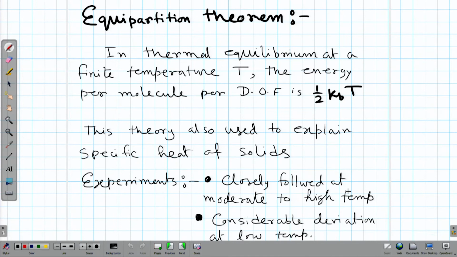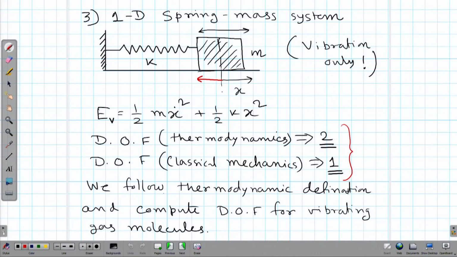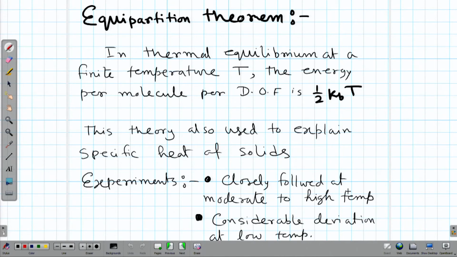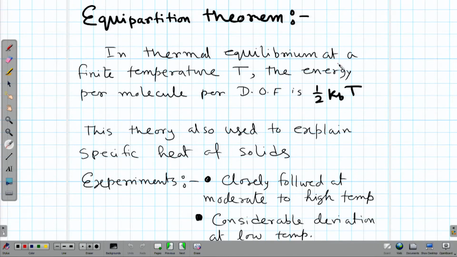So, now let us first of all see why we are discussing this. In our case the gas molecules just translate, we do not consider the vibration at all in the kinetic theory. But it turns out that vibration is also important, because there is something called the equipartition theorem that says in thermal equilibrium at a finite temperature T, the energy per molecule per degree of freedom is half kBT. This theorem is also used to explain the specific heat of solids, which will be discussed later on.